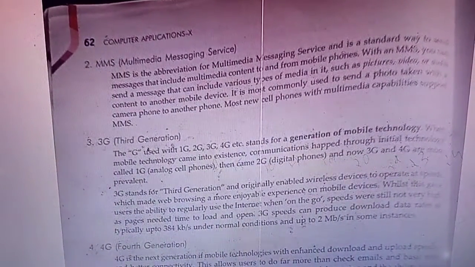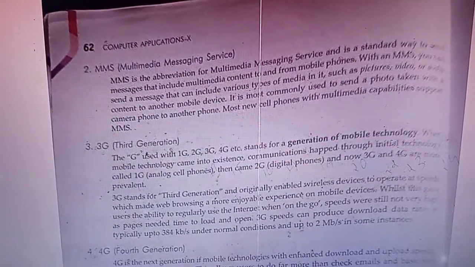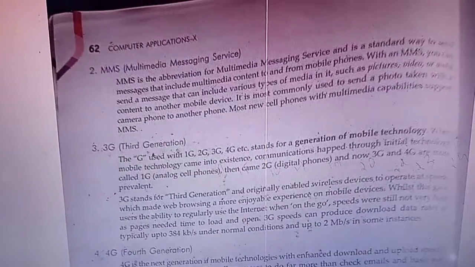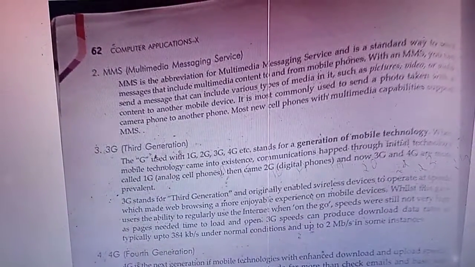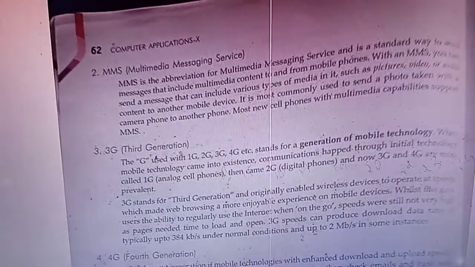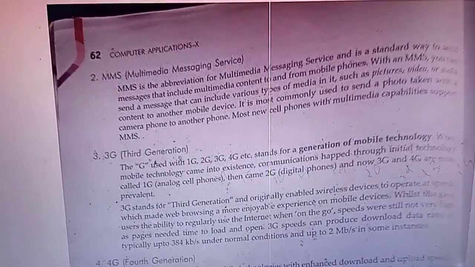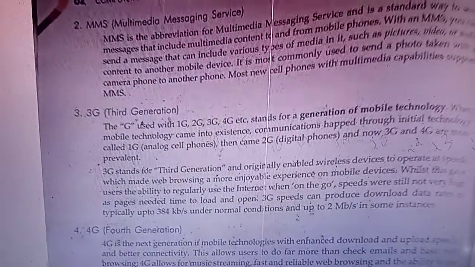As compared to SMS, MMS is good, but it takes more charge because we send content like pictures, video, audio. So they will take more charges as compared to SMS. This is the main difference between SMS and MMS.